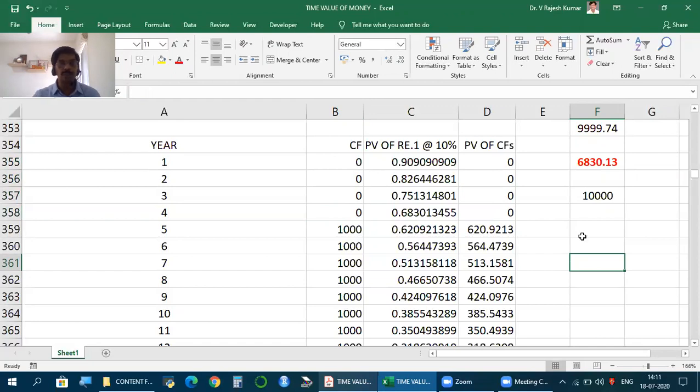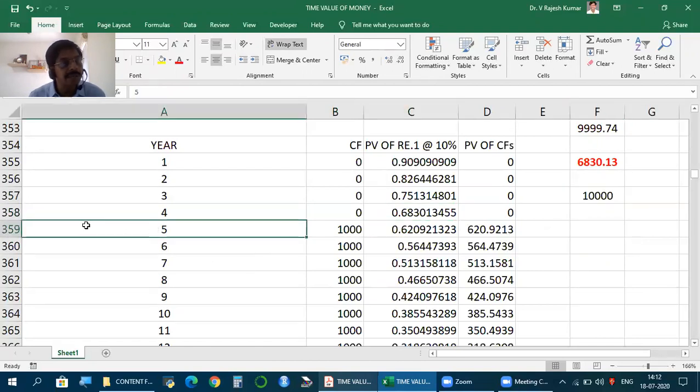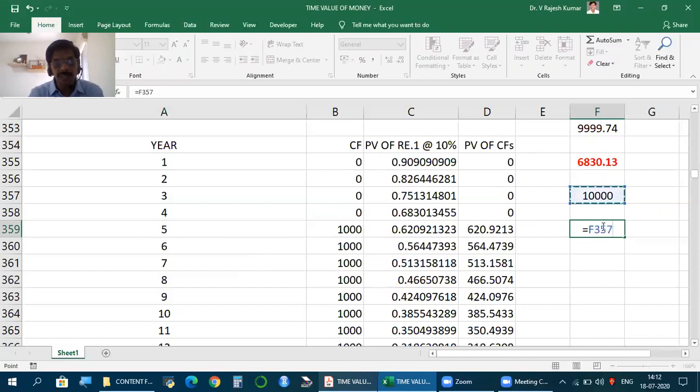Now, how to find present value of perpetuity? P by I. So 1,000 by 10%, 10,000. But since the cash flows are happening from fifth year onwards, from the end of fifth year, the present value you get is at the beginning of fifth year. Beginning of fifth year is as good as end of fourth year. Now, end of fourth year, if you get 1 rupee, how much is the value today? So if 10,000 is the present value at the beginning of fifth year, end of fourth year, what is the value today? So 10,000 into this.